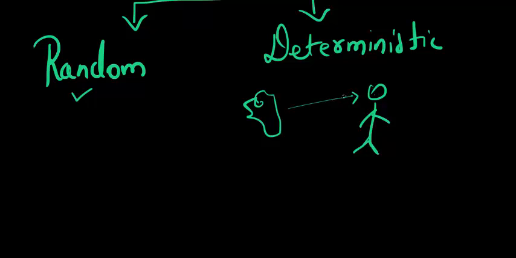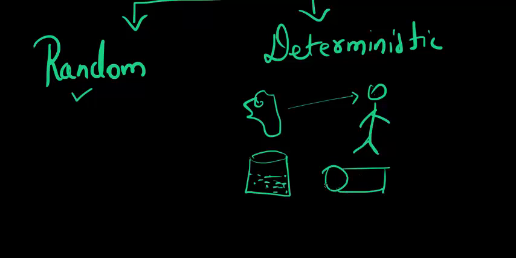Another example could be, let's take a glass of water, and this is the water. Now what I'm going to do is flip it. When I flip it, I for sure know that water is going to fall down to the ground, isn't it? So this is a deterministic experiment. Why does this happen? This happens because of gravity, isn't it? The gravity is going to pull down the water to the floor. Right? Again, that's a deterministic experiment.